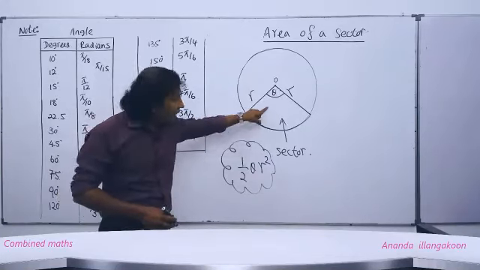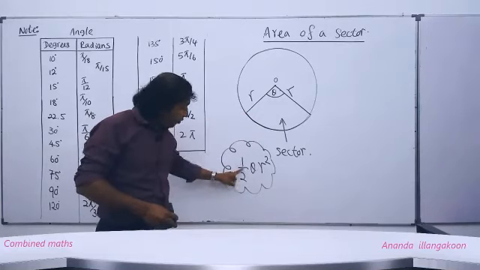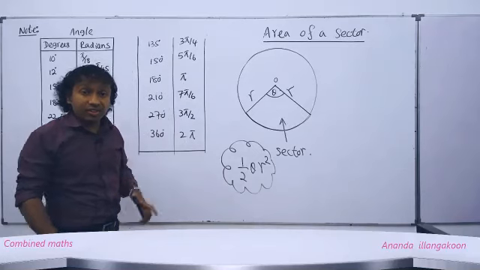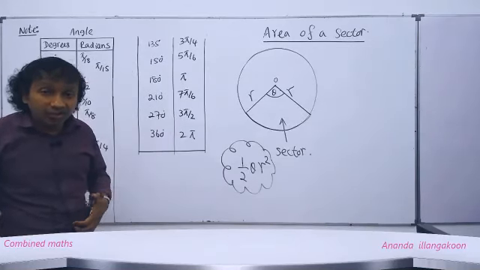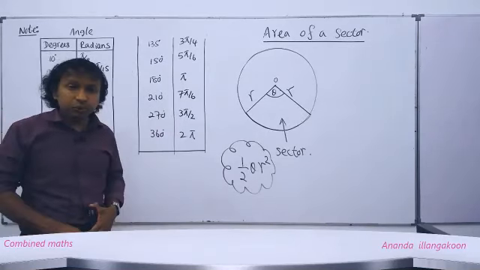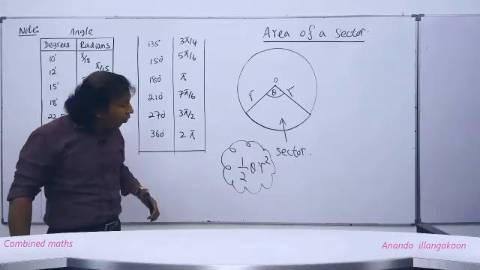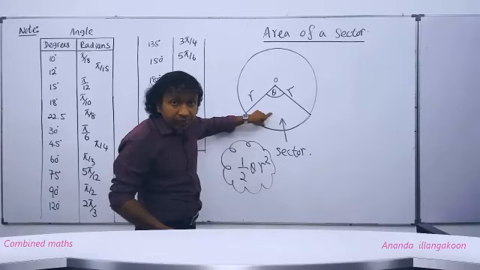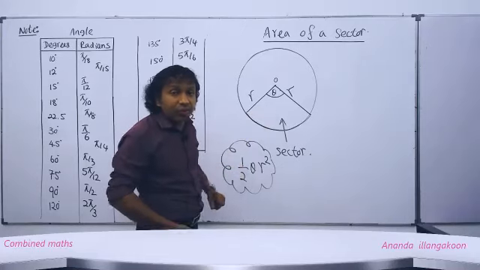Then this area is given by half theta r squared. Theta should be measured in definite radians. Otherwise, you can't use this to find the area of the sector. Understood? Right. This formula we can prove. The area of this sector is given by this. Let's see how to prove that.